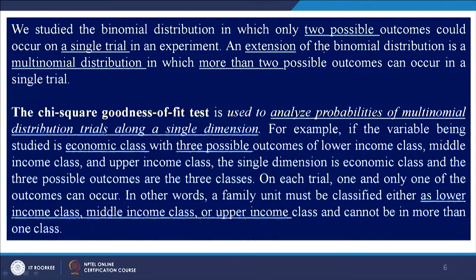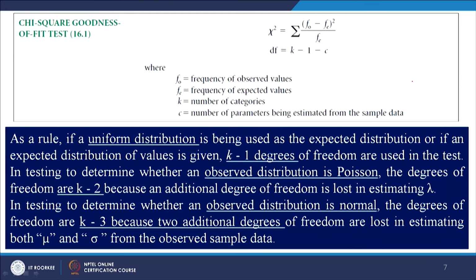So, this is how you can have chi-square goodness of fit. It analyzes, as we have already said, probabilities of multinomial distribution. So, let us look at how it works. This is the formula of chi-square goodness of fit.